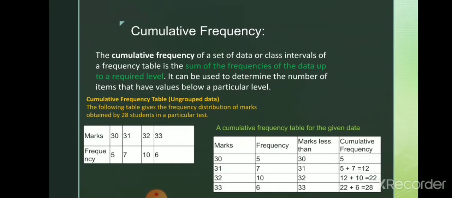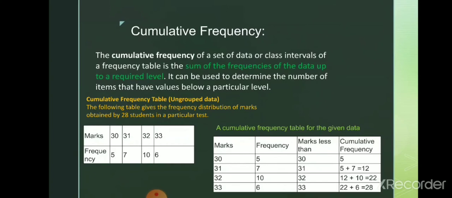Now next we'll go to what we mean by cumulative frequency. It's very simple. The cumulative frequency of a set of data or class interval of a frequency table is the sum of the frequencies of the data up to the required level.